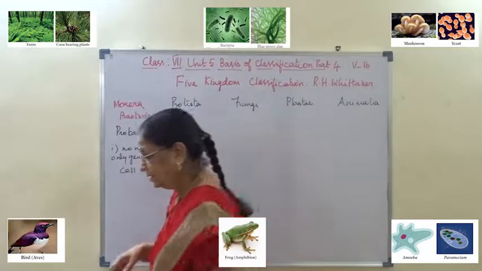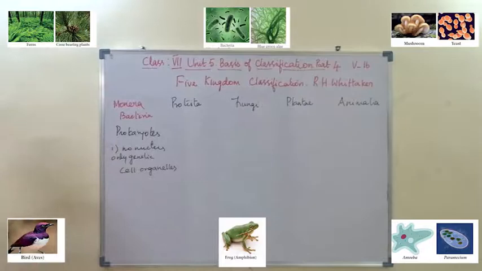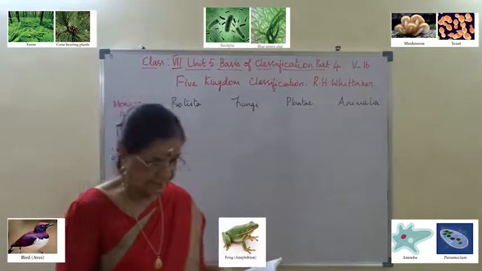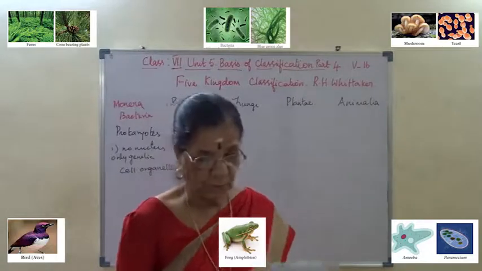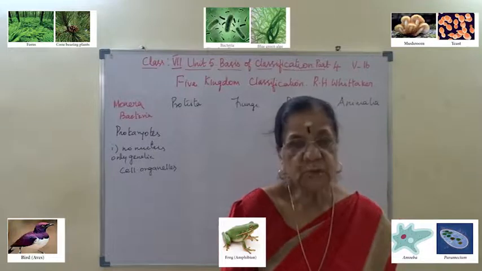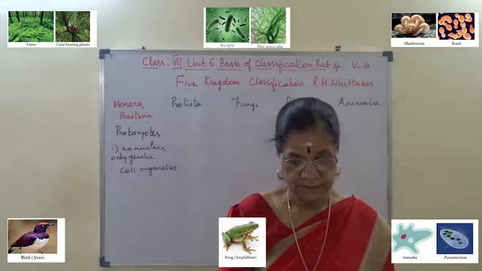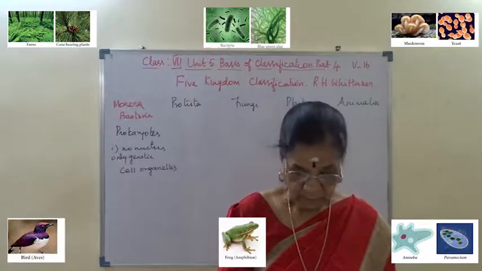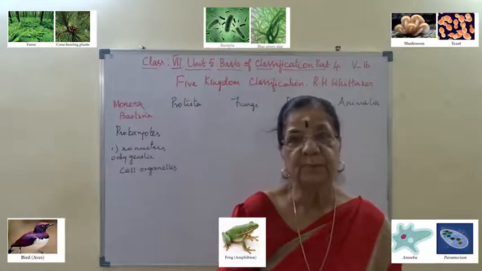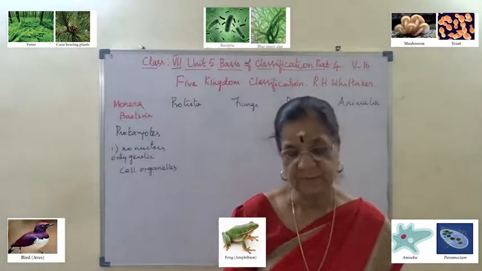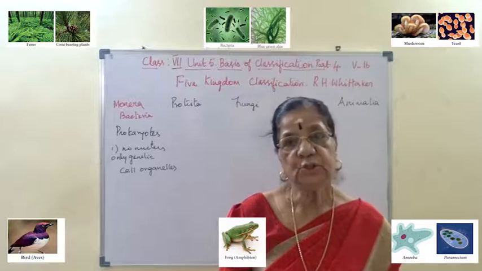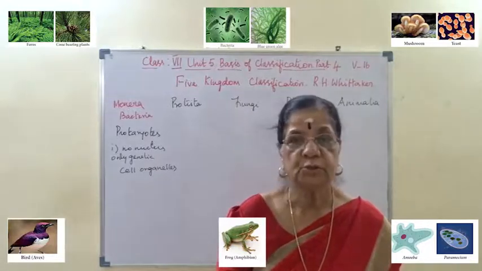This is for kingdom Monera. Example, bacteria and blue-green algae. All prokaryotes belong to kingdom Monera, which do not possess a true nucleus. Cells or prokaryotes do not have a nuclear membrane or any membrane-bound organelles. And these bacteria, are they heterotrophic or autotrophic?